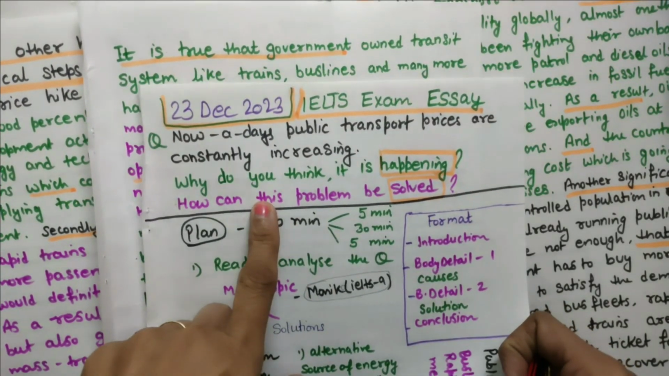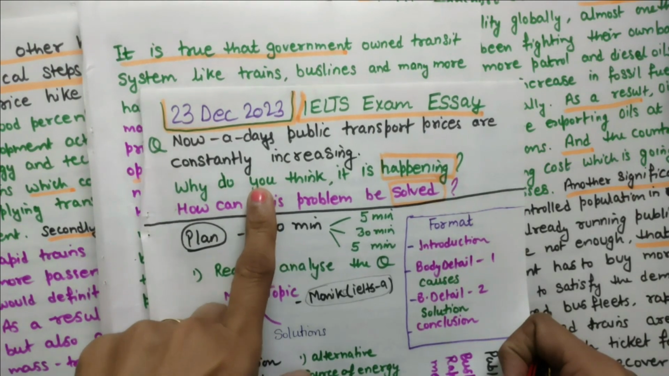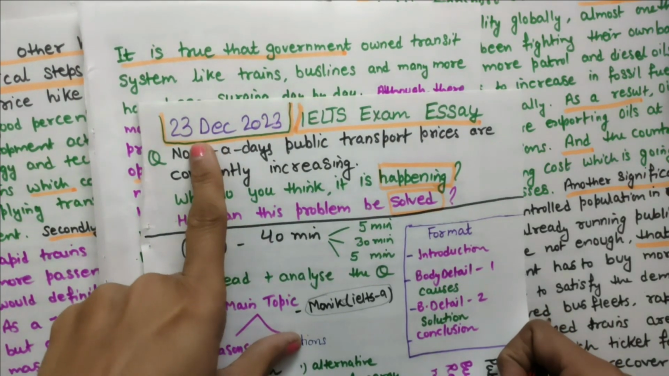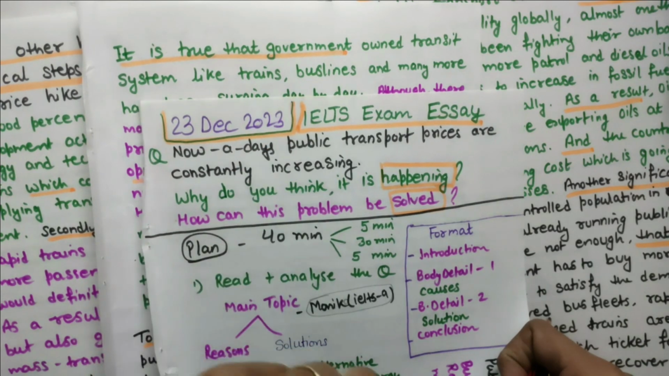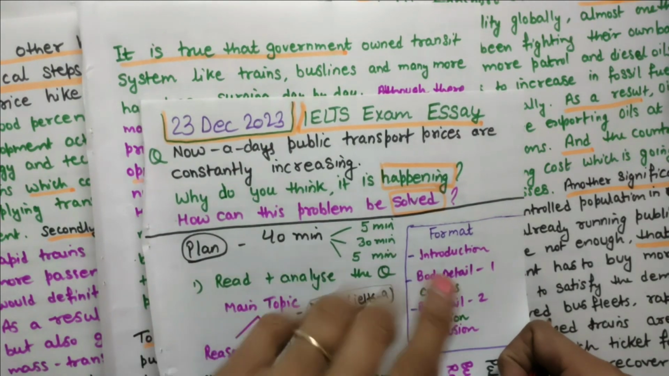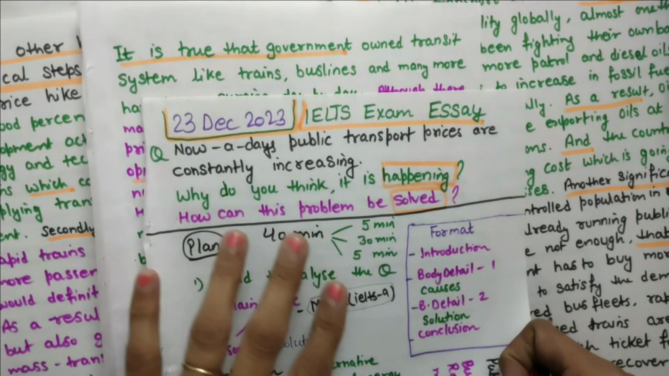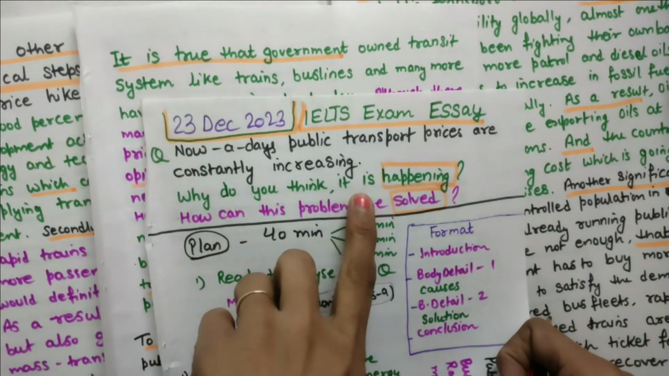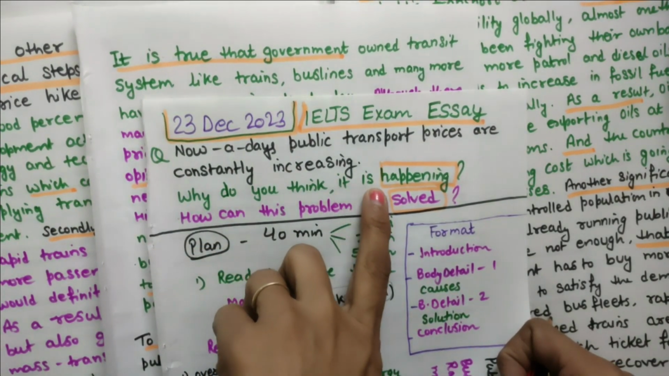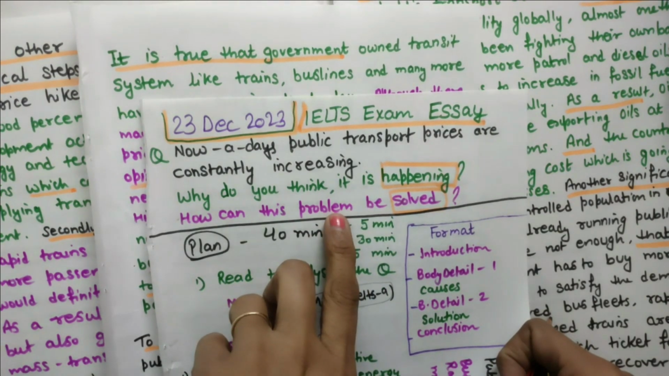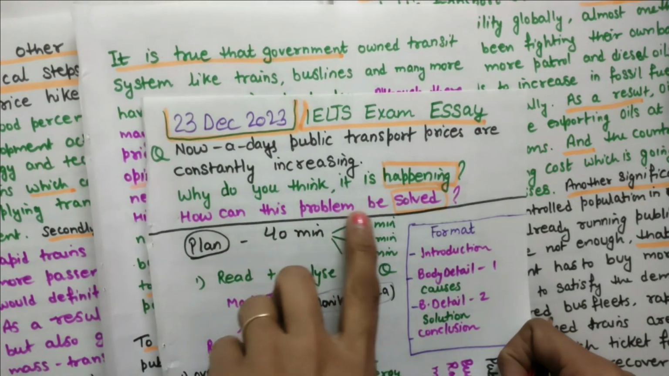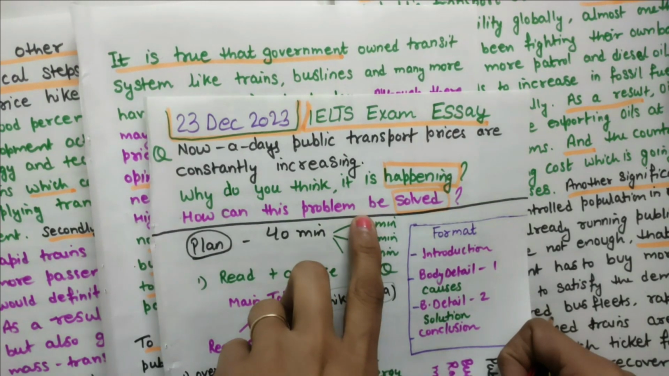So in this video we will be discussing this essay that was part of the 23rd December 2023 IELTS exam in India. So it can be repeated anywhere in this world. This is the type of essay asking why this is happening, meaning reasons, and solutions: how can this problem be solved? This is a causes and solution essay.